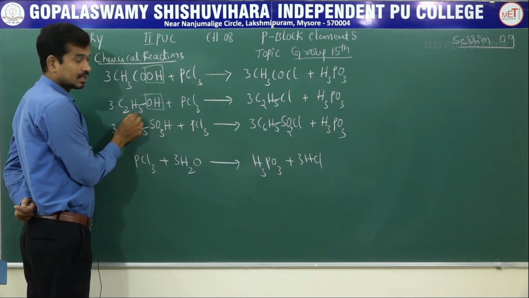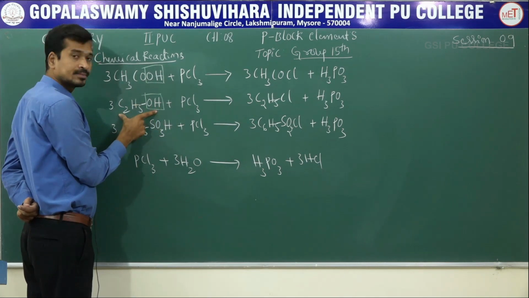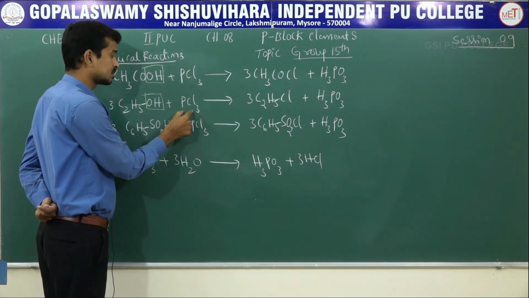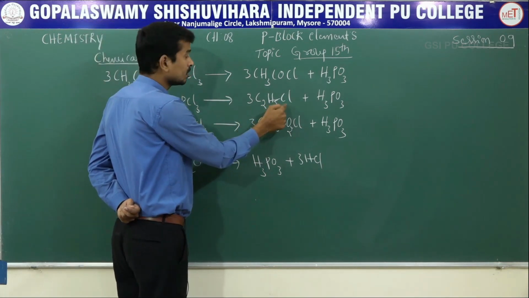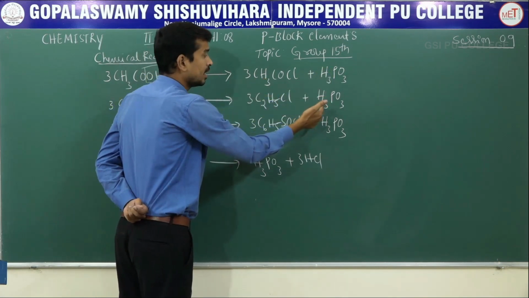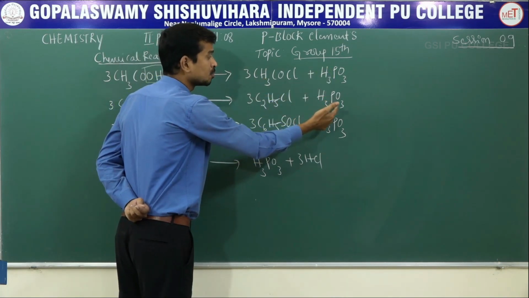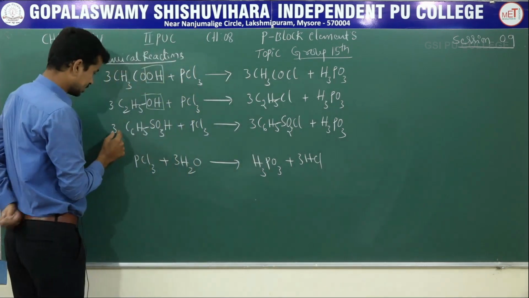Next, C2H5OH. What is the OH group compound called? Alcohol, ethyl alcohol. Reaction with phosphorus trichloride gives C2H5Cl, ethyl chloride, and phosphorus acid H3PO3.